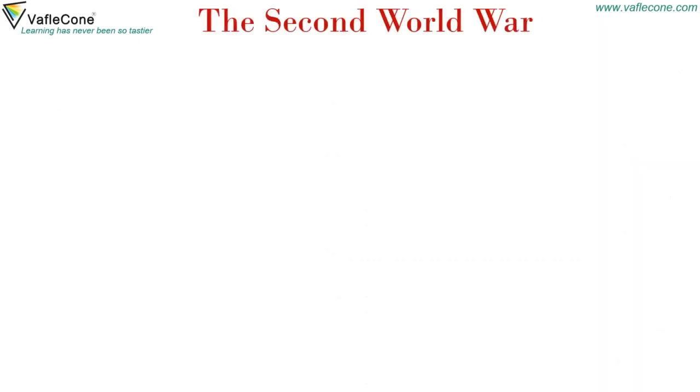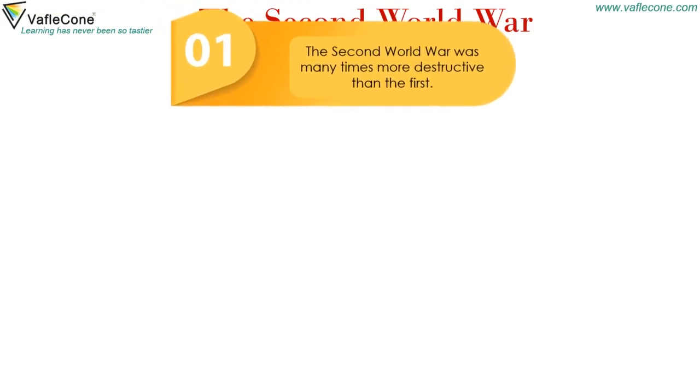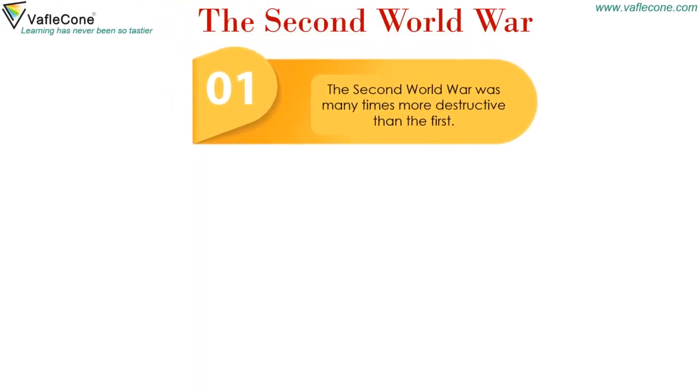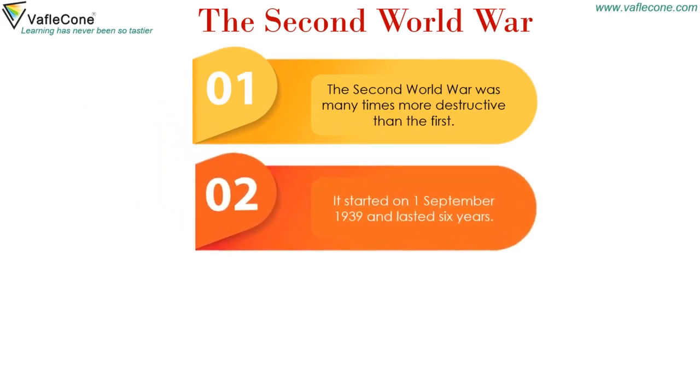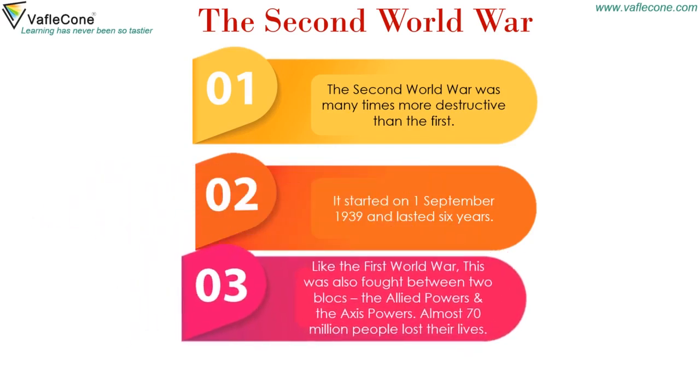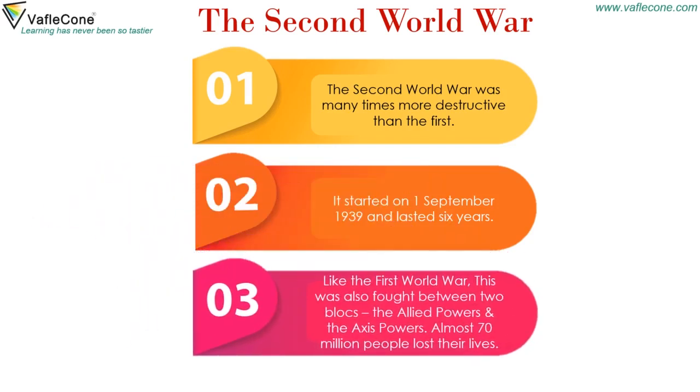The Second World War. The Second World War was many times more destructive than the first. It started on 1st September 1939 and lasted for 6 years. Like the First World War, this was also fought between two blocs, the Allied powers and the Axis powers. Almost 70 million people lost their lives.